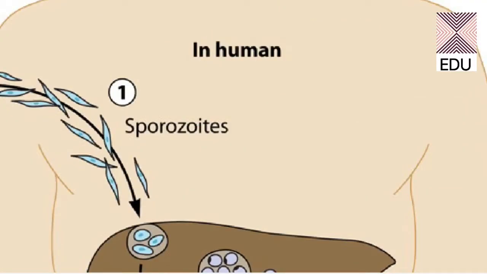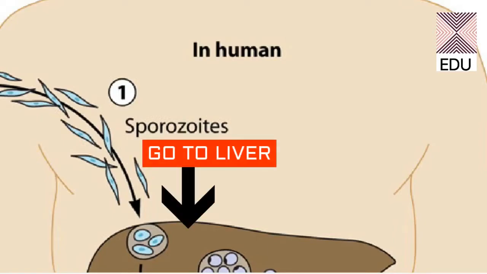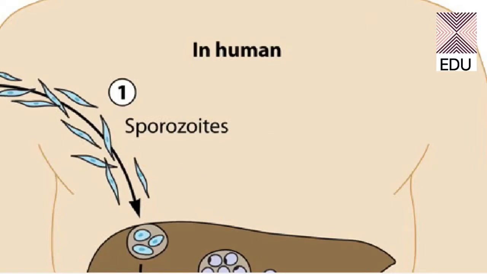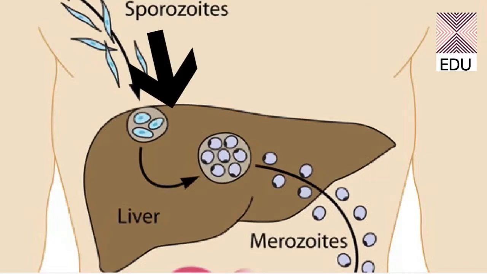Now this particular human is infected with sporozoites. These sporozoites are in the blood of this particular human. As we have earlier discussed, the asexual life cycle of the Plasmodium is divided into two parts in humans. First, it is in the liver and second is in the RBCs. Now these sporozoites go to the liver of the humans. Here you can see the sporozoites are entering into the liver of the human.